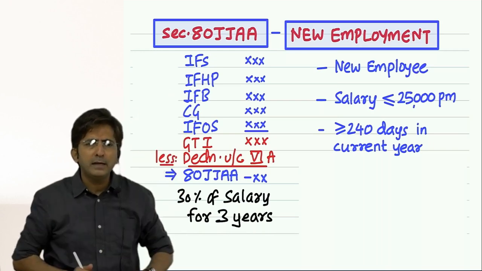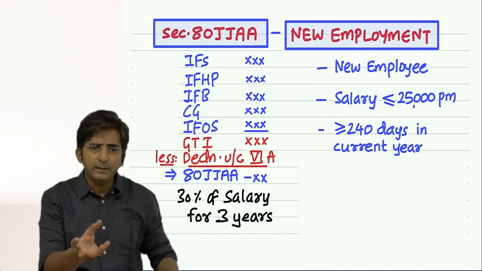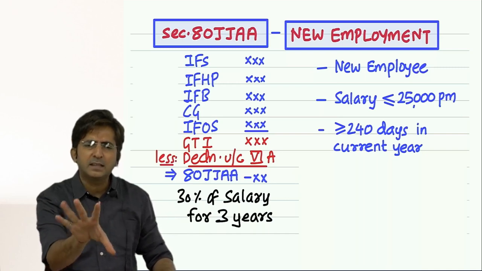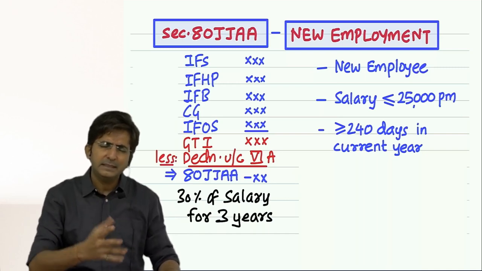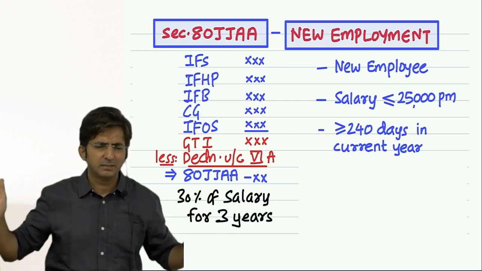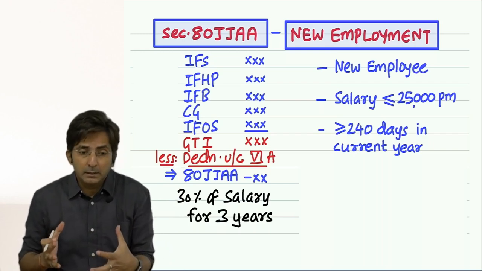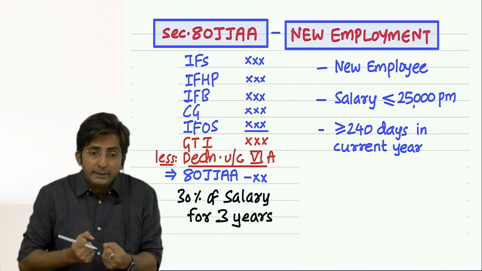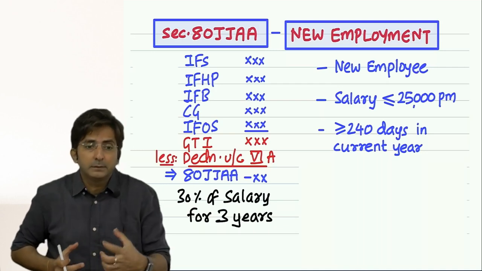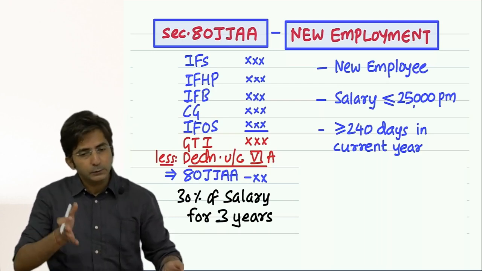So no point in employing them for the full year. So these people, even if they employ for 150 days in the current year, it is allowed. Means the condition is relaxed for these people because their business is little seasonal. Their requirement of employee depends upon a particular season. That's why for them, instead of 240, it is 150 days.